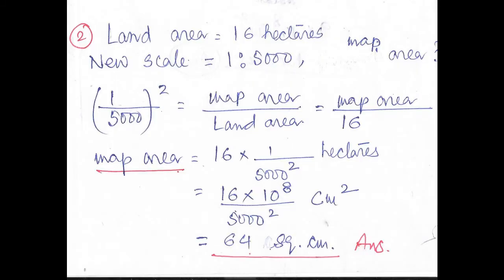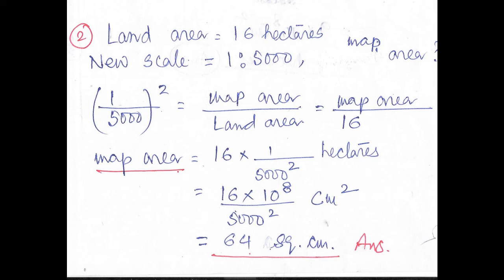Let us see how to solve this problem. Land area is given as 16 hectare. New scale is given as 1:5000. We have to find the map area. Now what is the formula? Formula is scale square equal to map area by land area.